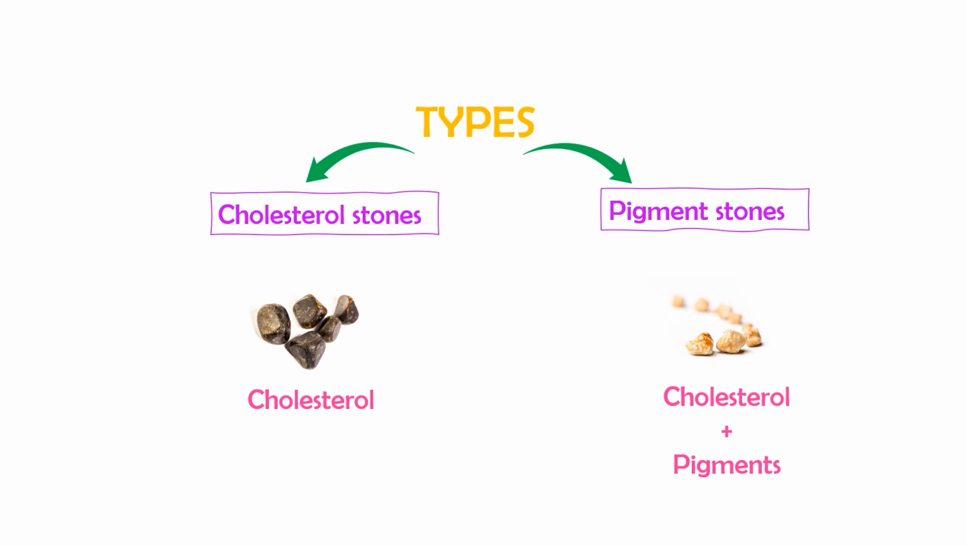There will be bile acids, bile salts, calcium salts. Certain pigments will be included in addition to cholesterol. So that's why they are called as pigment stones. So these were the two varieties of cholesterol and pigment stones.